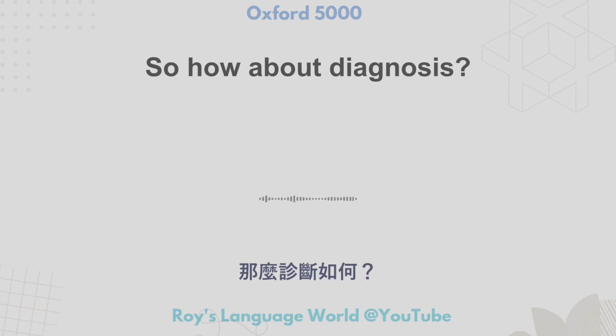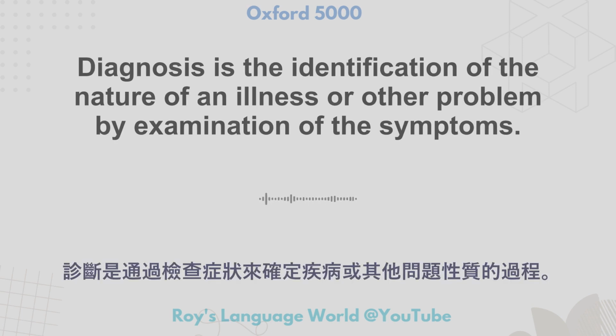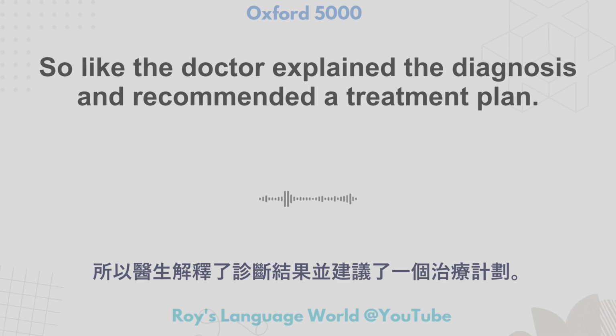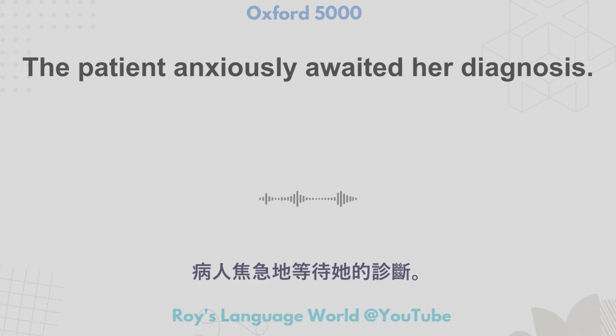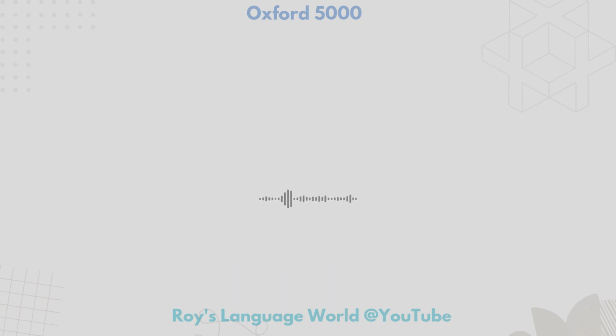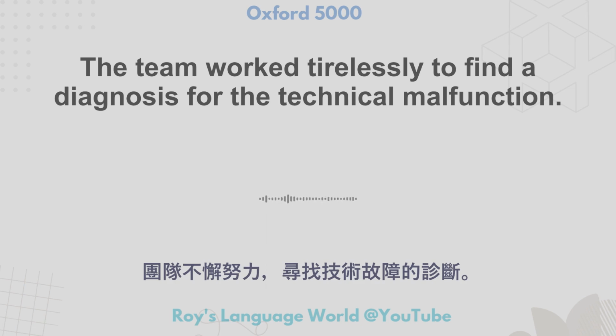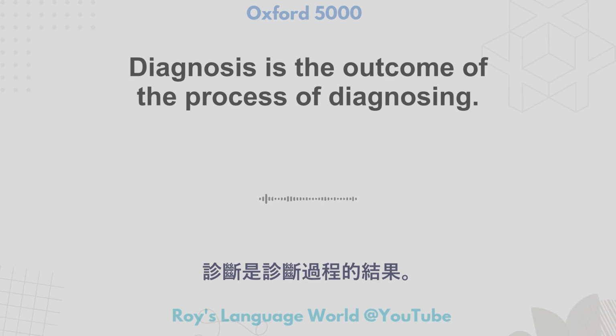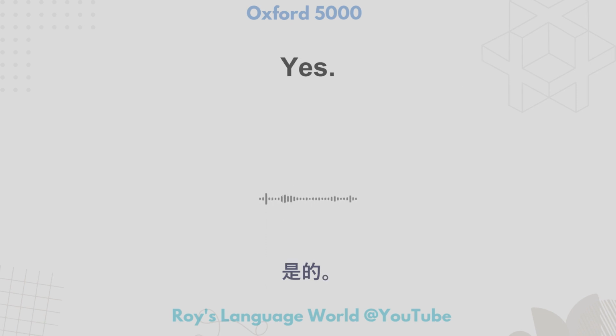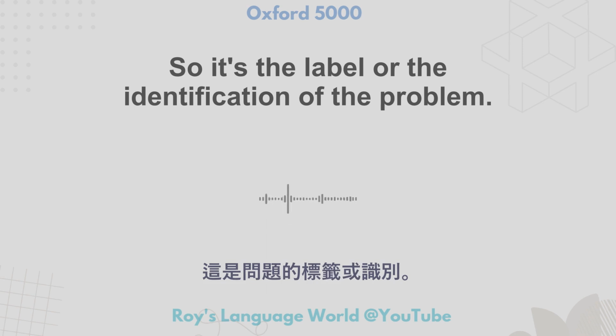So how about diagnosis? Diagnosis is the identification of the nature of an illness or other problem by examination of the symptoms. So like, the doctor explained the diagnosis and recommended a treatment plan. The patient anxiously awaited her diagnosis. The team worked tirelessly to find a diagnosis for the technical malfunction. Diagnosis is the outcome of the process of diagnosing. Yes. So it's the label or the identification of the problem.